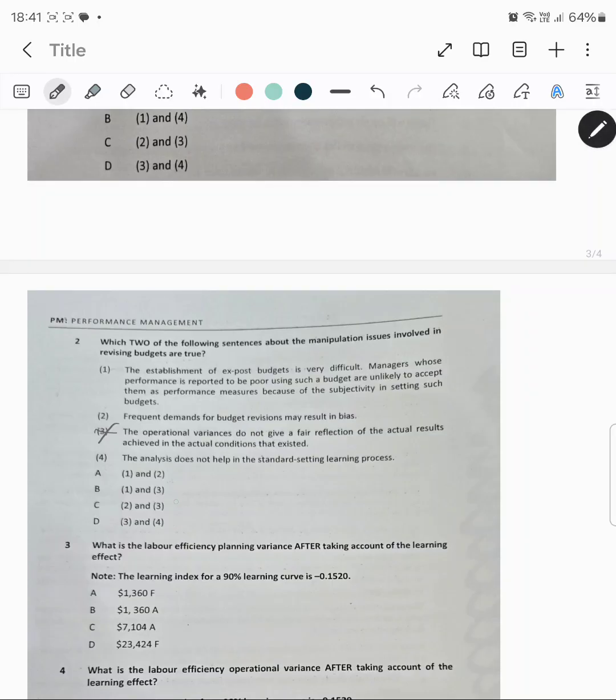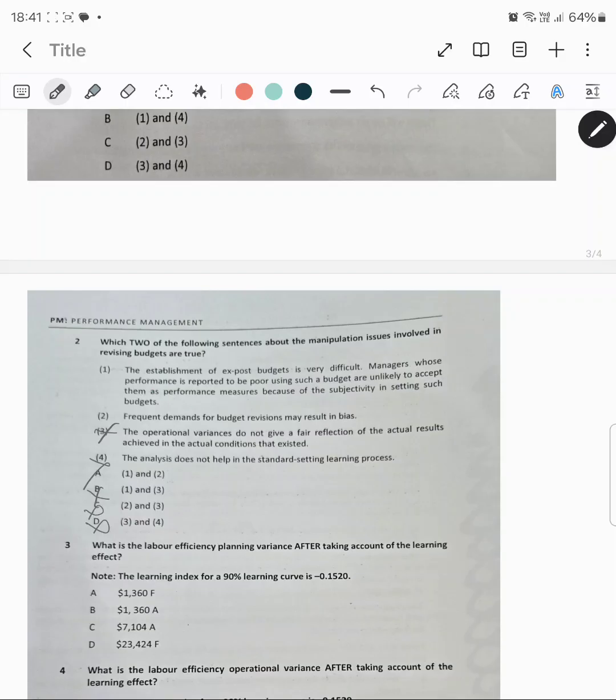Where is the third option coming? The third option is coming in B, C, and D. Okay, so B, C and D are incorrect ultimately because of the third statement, and the fourth statement is definitely not true. So what is left is 1 and 2. Only option A. Let me read the first and second once again.